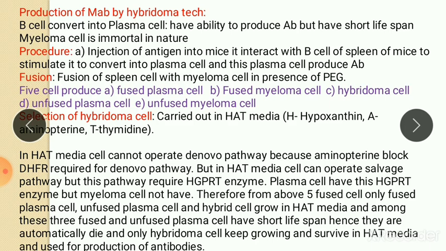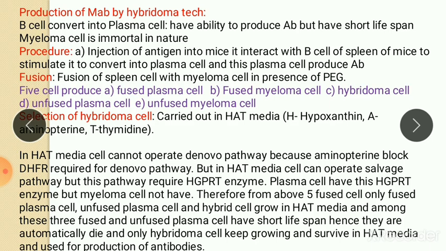Now the nucleotide can be synthesized by two ways. There are two pathways by which cell synthesize nucleotide: first is salvage pathway, and second one is de novo pathway. In case of salvage pathway, cell uses a degraded part of old nucleotide to produce new nucleotide.